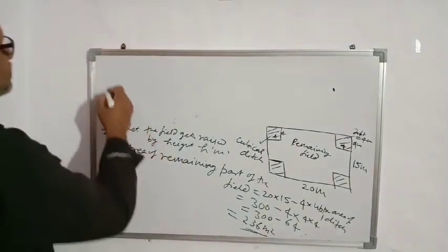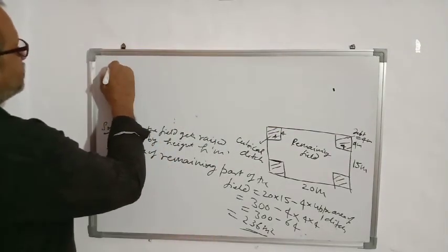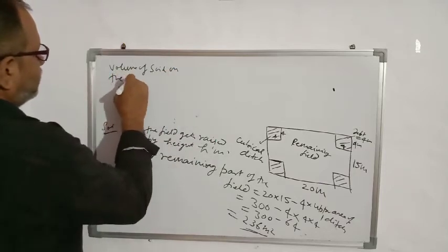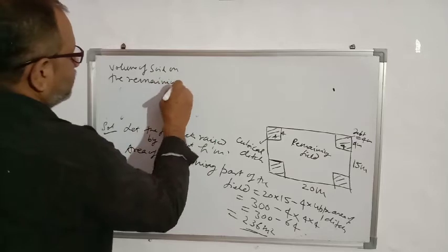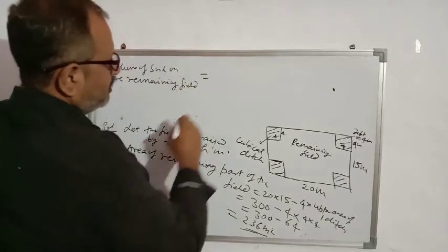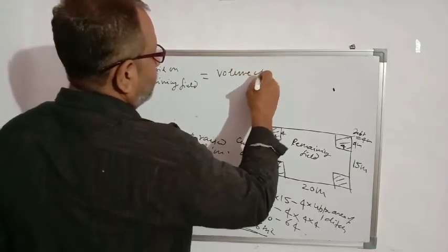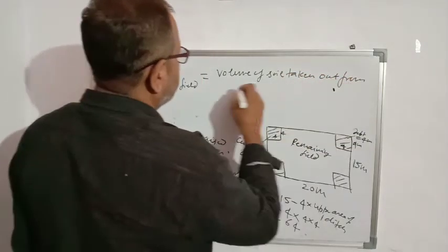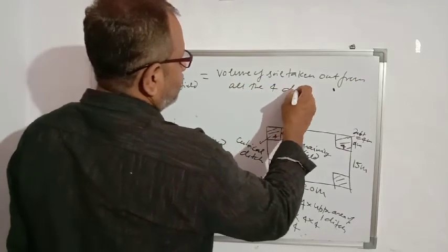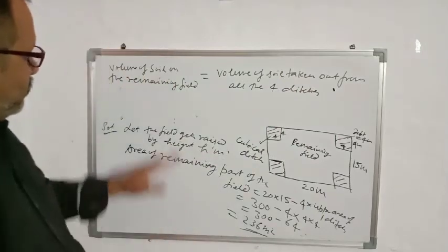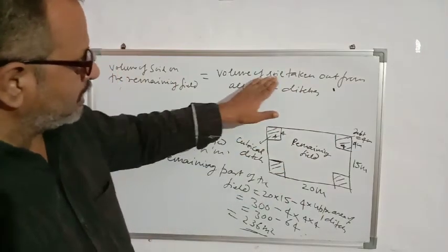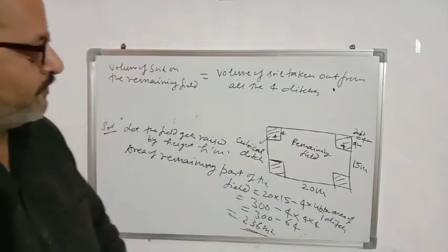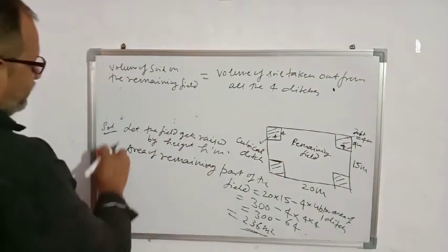So we can write, volume of soil on the remaining field will be equal to the volume of soil taken out from all the 4 ditches, because the same soil is spread over the remaining field. That's why both volumes will be equal.